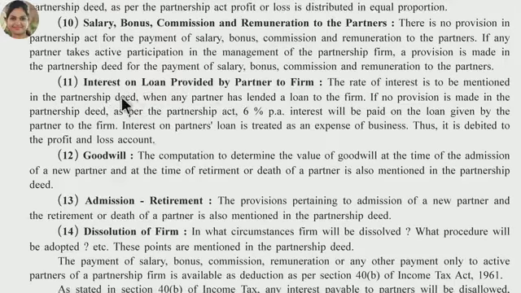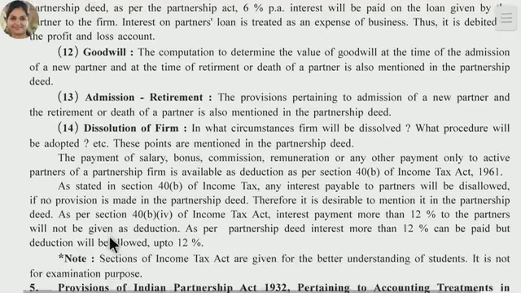Here you have to remember, if there is no clarification, then the partnership firm will pay 6% interest on the loan of partner. Goodwill, admission and dissolution.